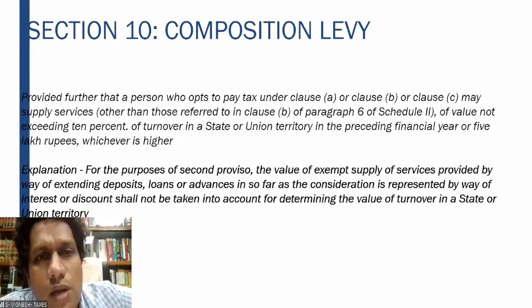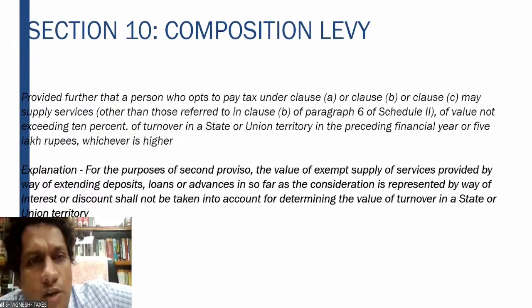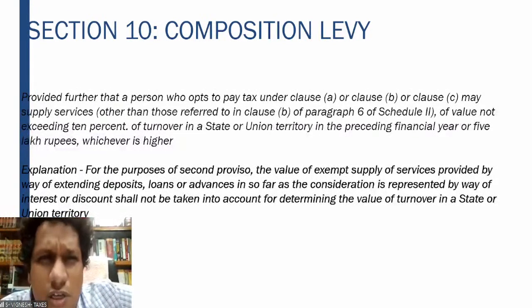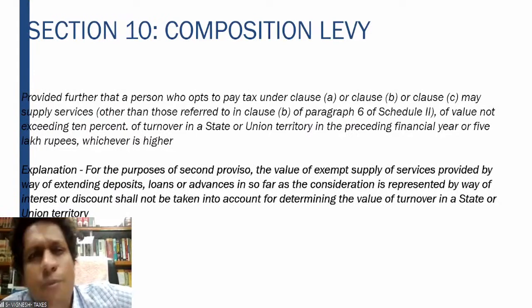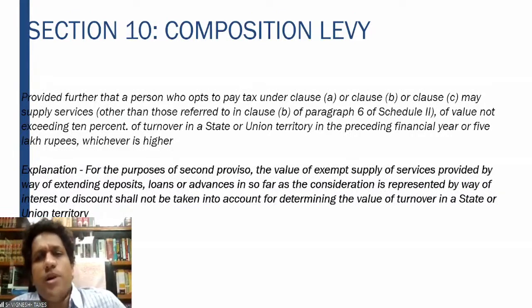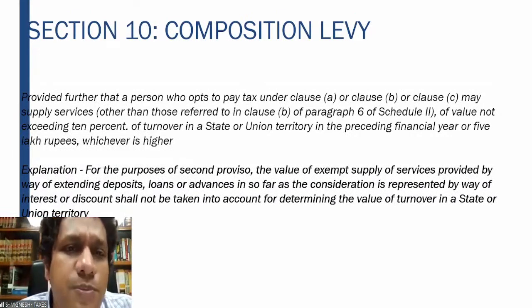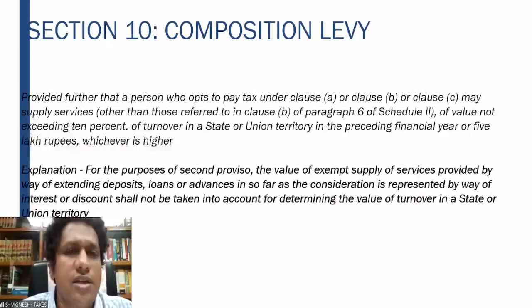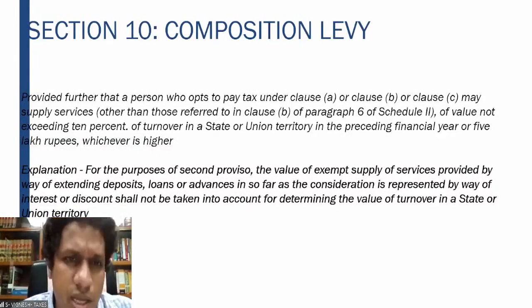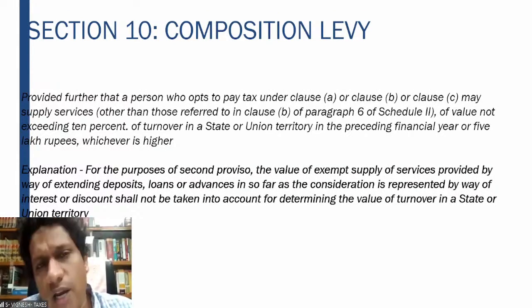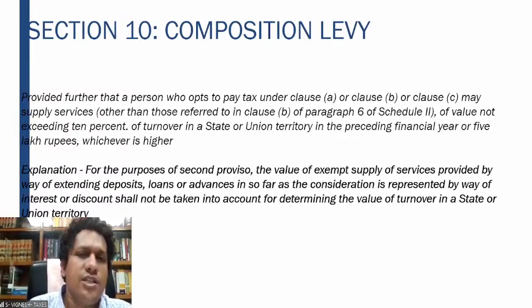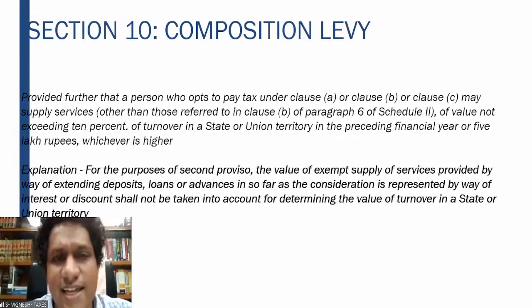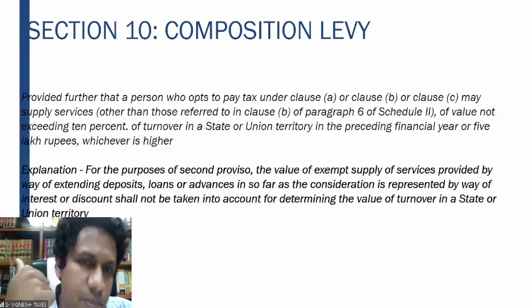Now, there may be a situation where there is a person who is a manufacturer or a trader, and apart from that, he is also a small scale service provider. A classic example, a person is running a kirana store. Apart from that, he also has a commercial space from which he is getting rent, right? So in that particular situation, just because he's getting rental income from commercial property, he had to get himself registered under GST earlier. So later, considering the difficulties faced by such taxpayers, the government said that up to 10% of the turnover in the preceding financial year.